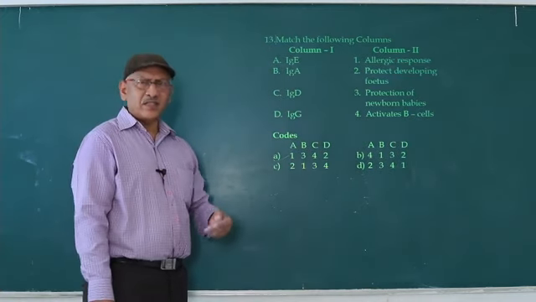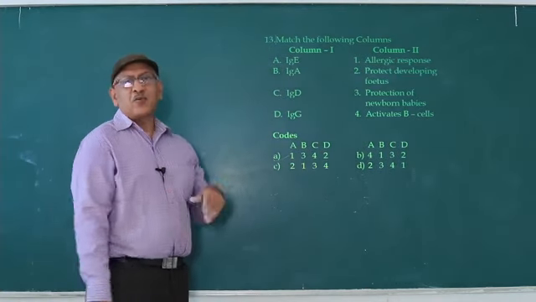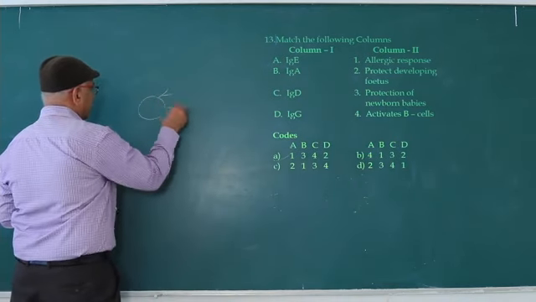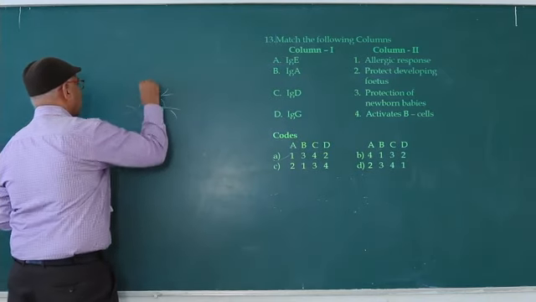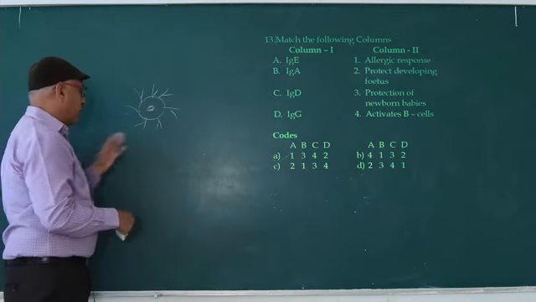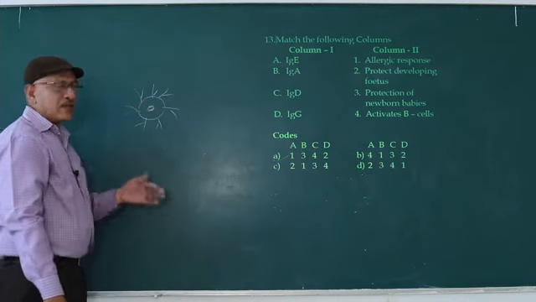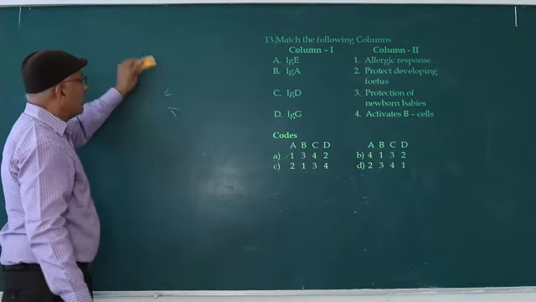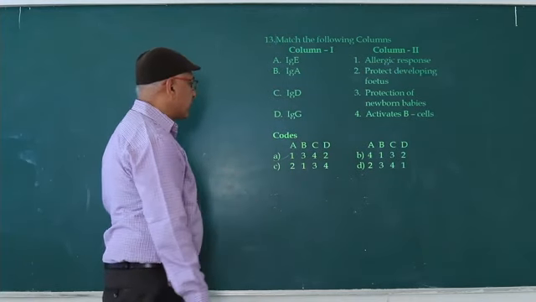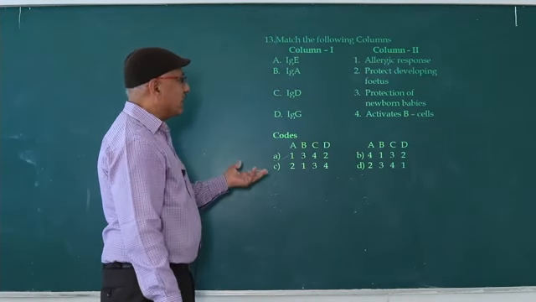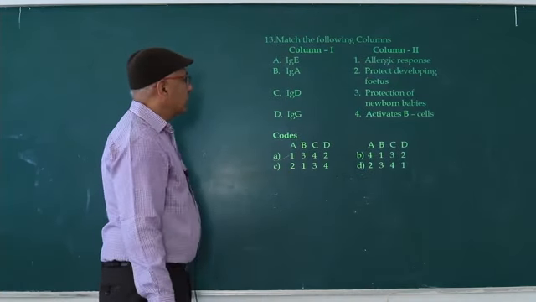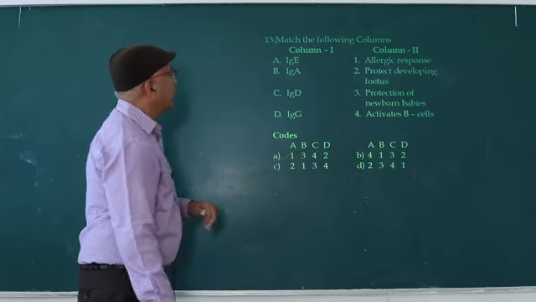IgD activates B cells. We already discussed the IgD antibodies, the surface antibodies of B lymphocytes. Surface antibodies of B lymphocytes stimulate the B lymphocyte. B lymphocytes undergo division. As a result, plasma cells and memory cells are formed. So IgD's function is to activate B cells. Next one, IgG protects the developing fetus. So answer is A.